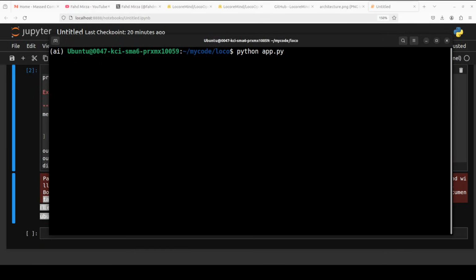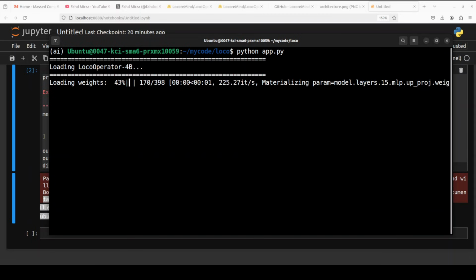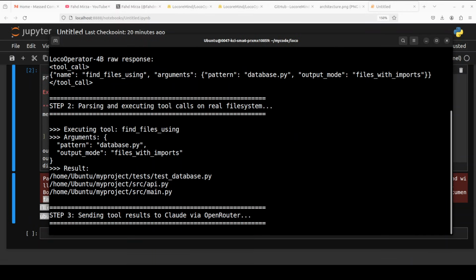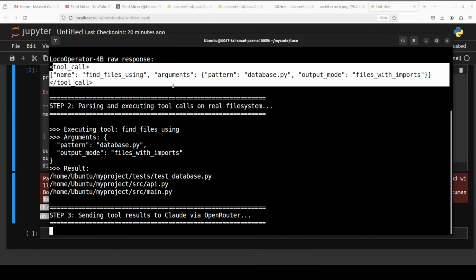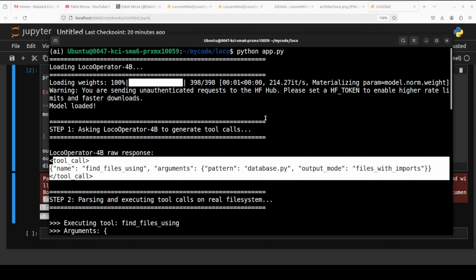I'm just going to run this here. So it is going to load the model. Let's wait for it. It is loading the model onto the GPU, and then it is asking that Loco Operator to generate that tool call. It has generated it on the real file system. This is a tool call because I just wanted to go with the database, and I'll just take you up to show you what is happening.